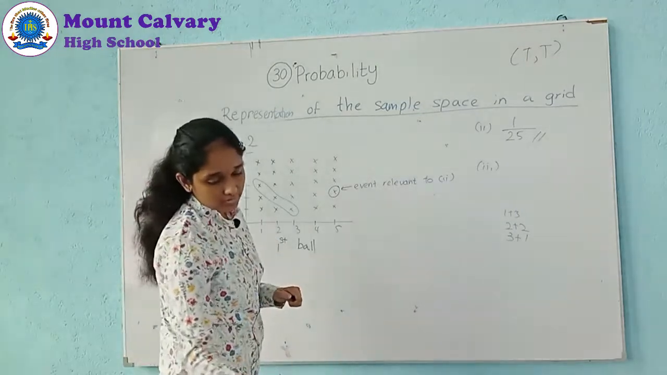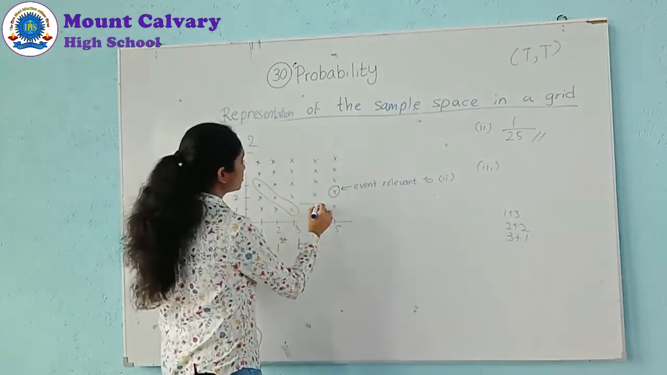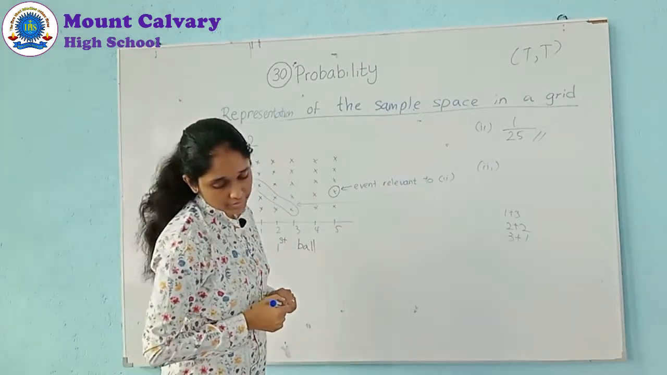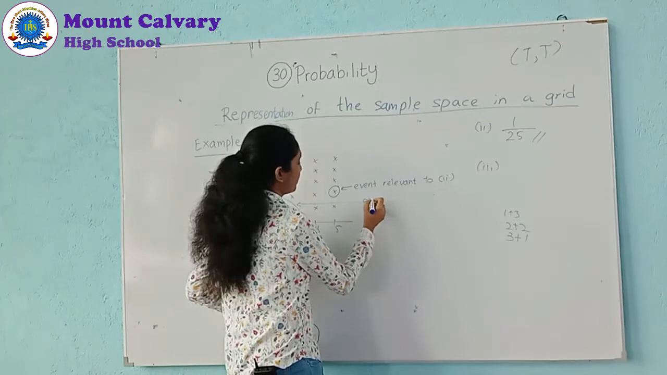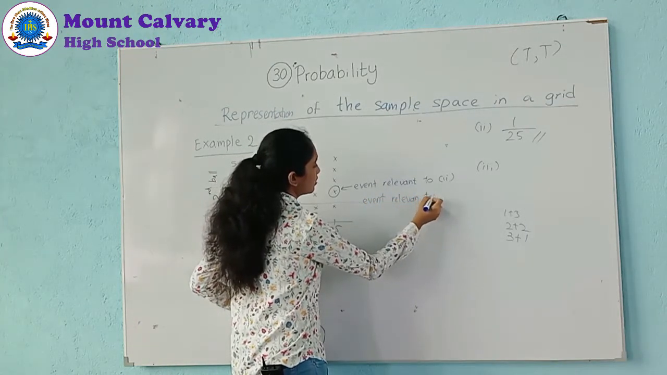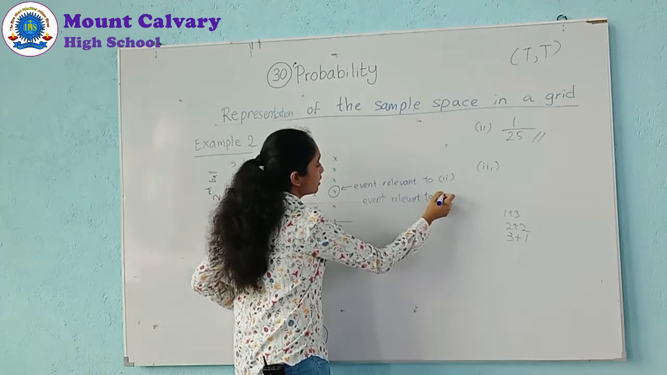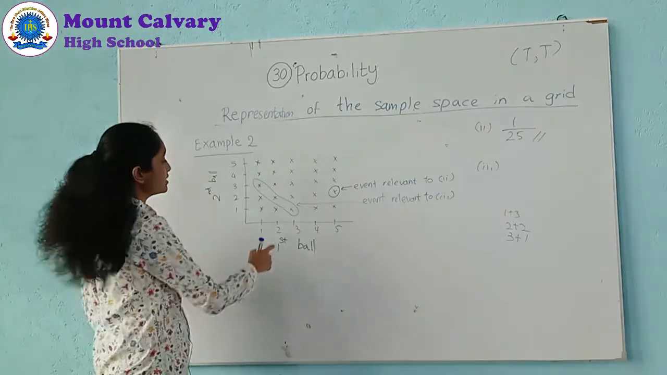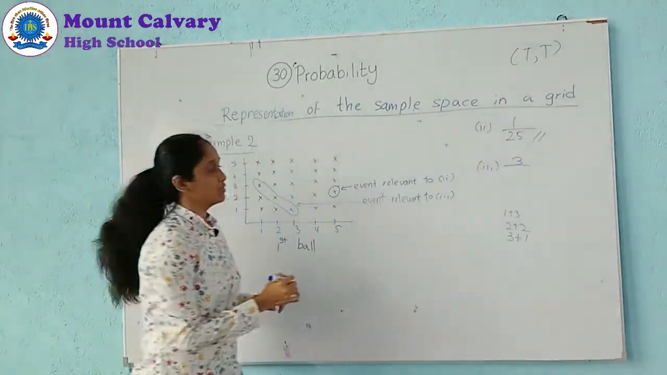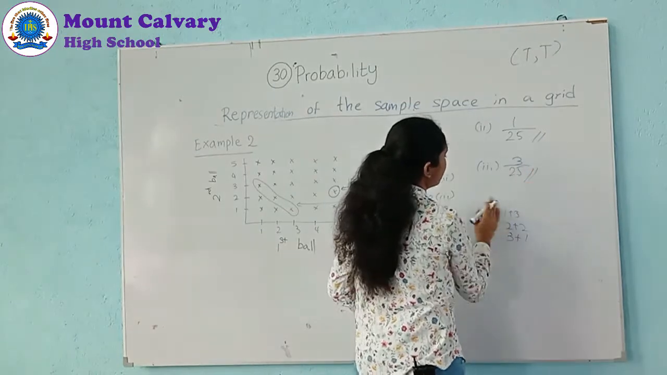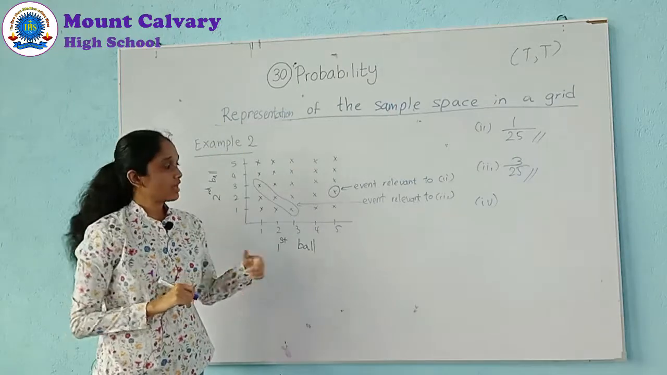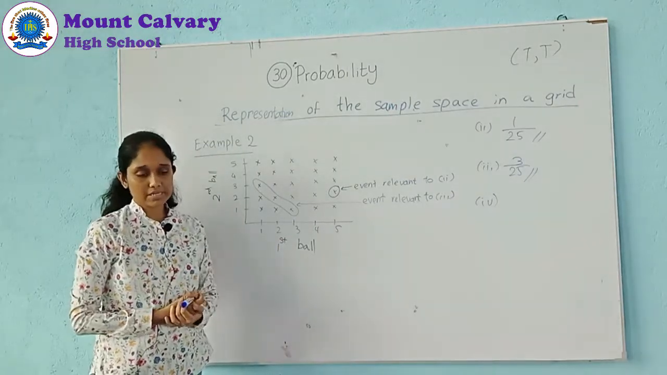So, we can mark the event relevant to number 3. How many elements? Very easy: 1, 2, 3. 3 out of altogether 25. So, this question is very easy and takes a few minutes.